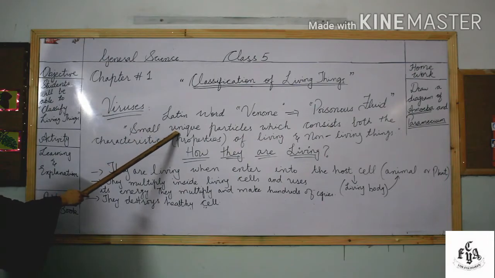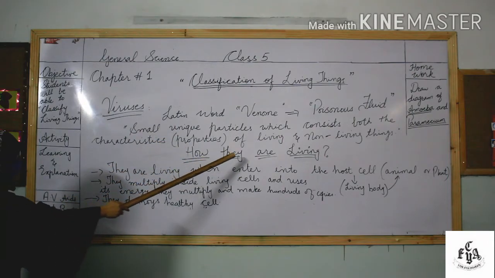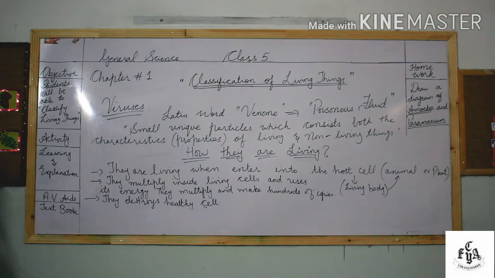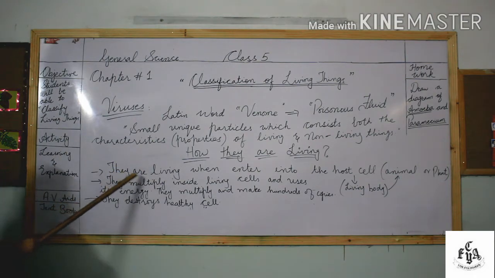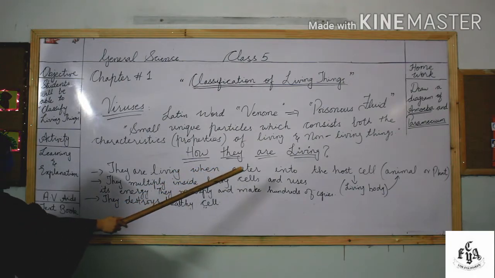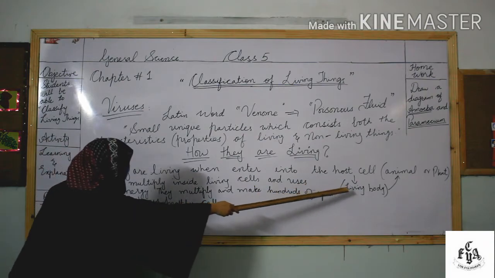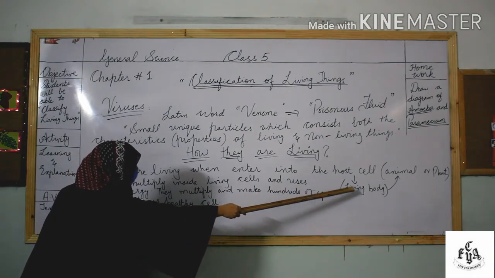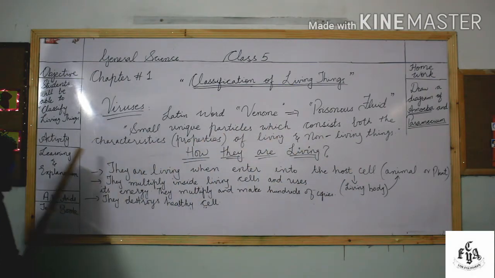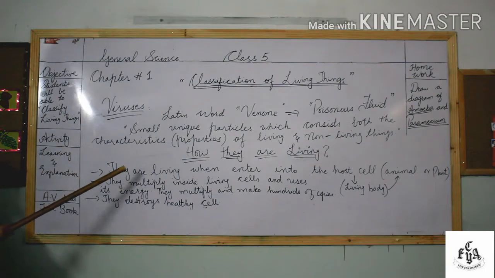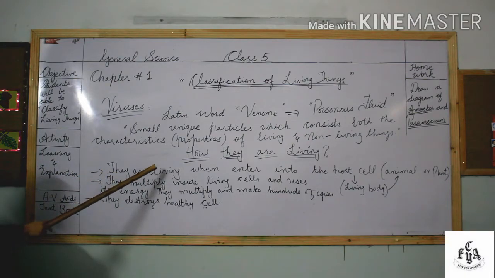First of all, we will discuss how they are living, and then we will discuss how they are non-living. How are they living? They are living when they enter into the host cell. The host cell can be a living body, which can be an animal or a plant. When these viruses enter any living body, they damage or destroy it. That is why they are living in a host cell.